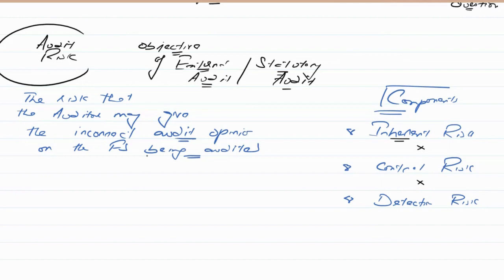Another example may be a company which has a long-term contract, for example, a construction company. Now, their revenue should be recorded based on the stage of completion. They cannot record all the revenue of the contract immediately, neither at the end of the contract, neither on a straight line basis. They need to record it on the stage of completion basis. There's a risk that the company may record the revenue immediately or on an incorrect basis. Now, this is not the case with a company which is selling grocery, because that is not a long-term contract. Once they satisfy their performance obligation, they can immediately record the revenue. So inherent risk is the risks which are likely to occur in the client's financial statements due to its nature.